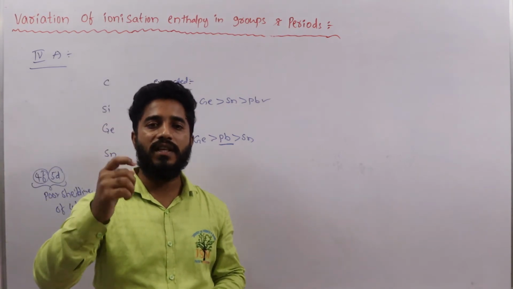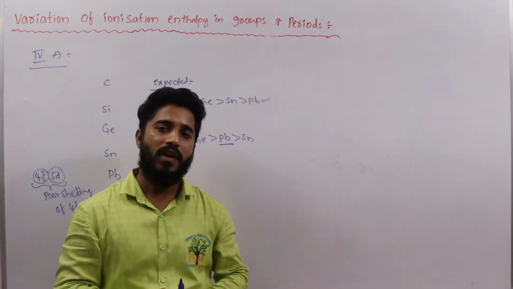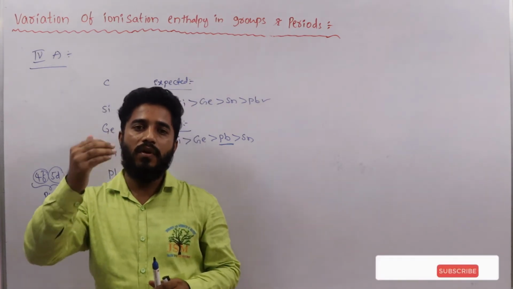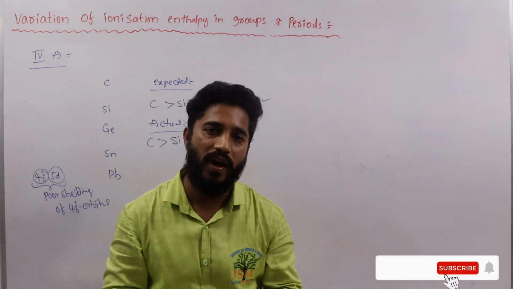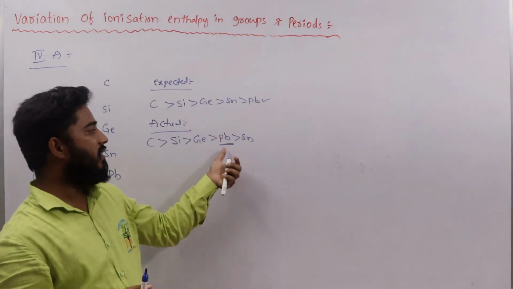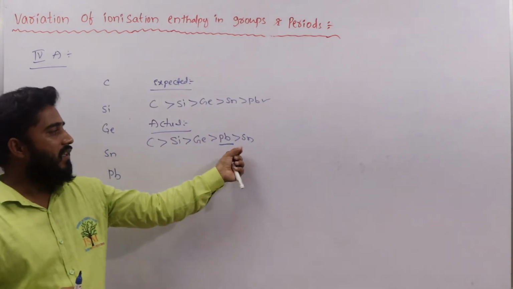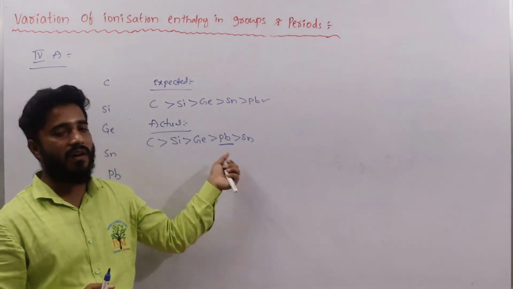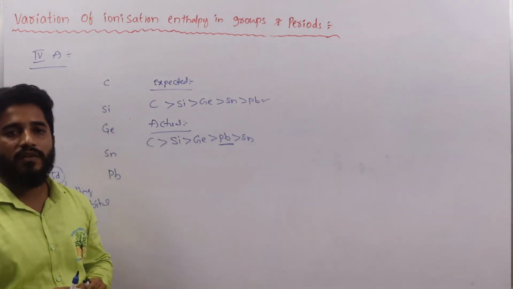When nuclear charge increases on the outermost electron, more and more energy is required to remove that outermost electron. So that's why ionization enthalpy is more in lead than in tin. So this is the correct order in 4th A group elements.